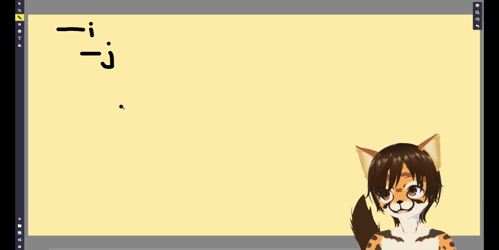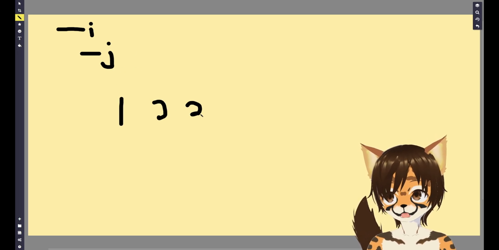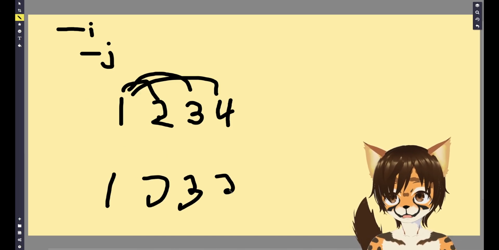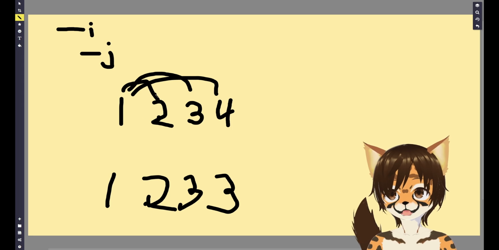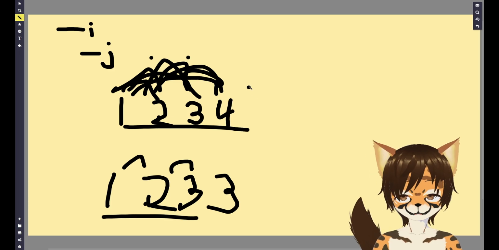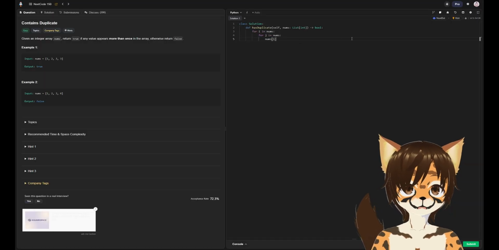We're going to iterate on j and compare every single little thing here to itself. So 1 to 2, 1 to 3, 1 to 4. And then we're going to have the other set over here, and compare 2 to blah, 2 to blah, 2 to blah, 3, et cetera. We just have like a spider over here, a little monster. And then the same thing over here. That should be a really easy brute force method.